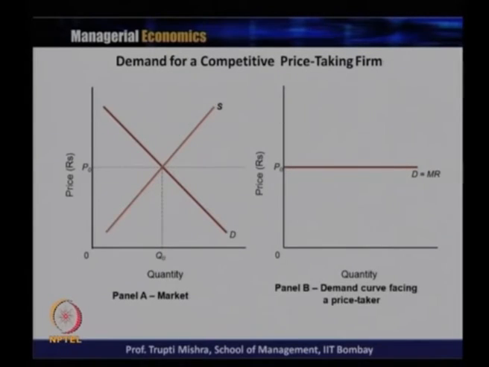Panel B is the demand curve facing a price taker, or an individual firm, and as we know, the price is equal to marginal revenue and also average revenue. Here the demand curve is just a straight line. The price is given because an individual firm is not in a position to influence the price.